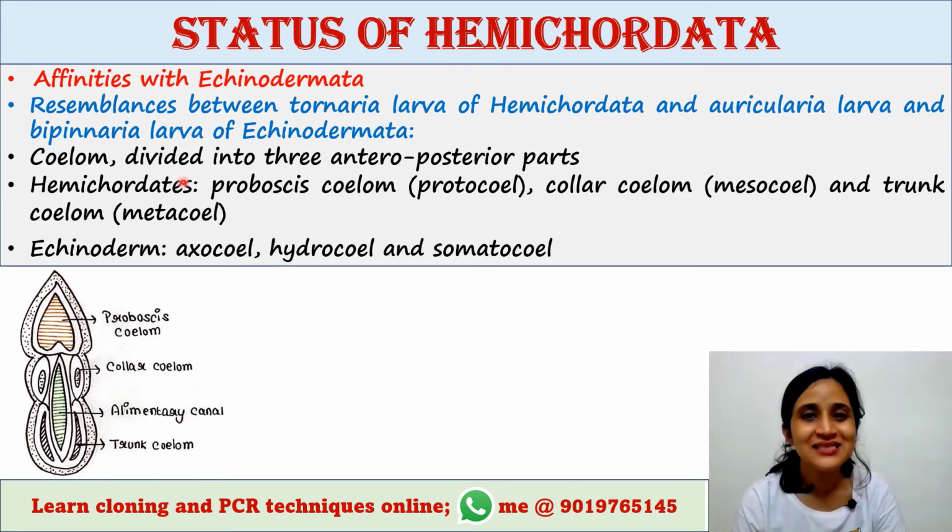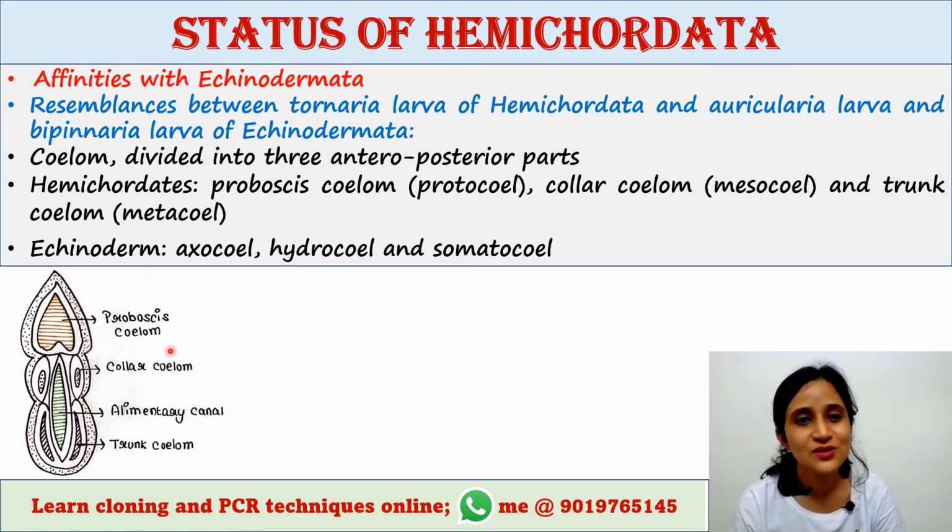And the coelom is divided into three antero-posterior parts. That means their coelom is divided into three parts from the anterior part to the posterior part. In Hemichordata, they are called proboscis coelom like this, then the collar coelom, and the collar coelom is also called mesocoel.